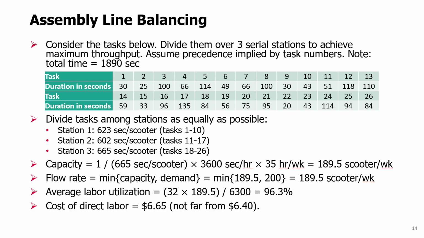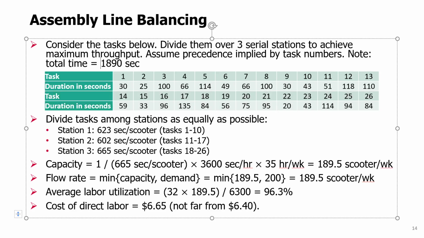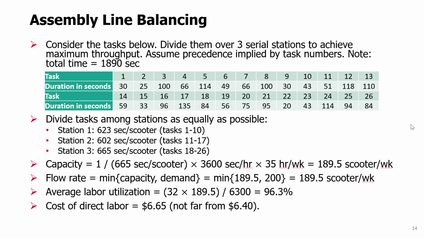So if we do the actual detailed analysis, let's say we have a total of 26 tasks. This is a table: the first line is the first 13 tasks, the second line is the second 13 tasks. And we see that the total time is 1890 seconds. We can now try to reassign those tasks among the 3 stations, with 1 worker on each. Assume that we are going to assign them in such a way that we cannot change the order of those tasks. So they have to be done 1, 2, 3, 4, and so on.